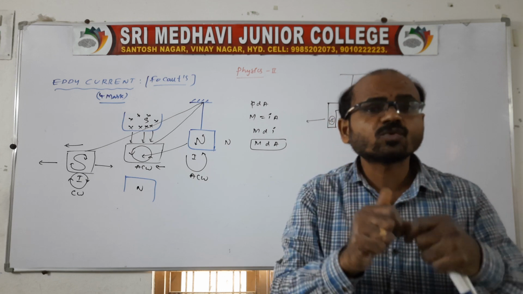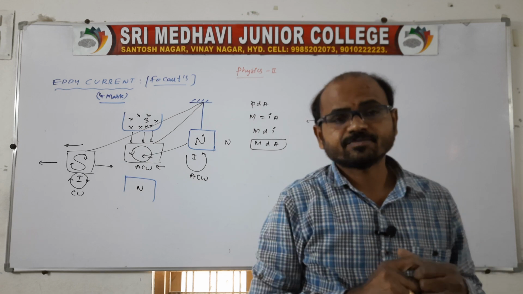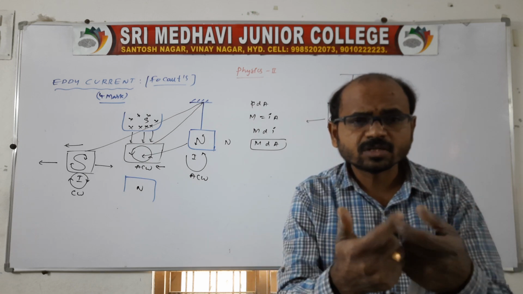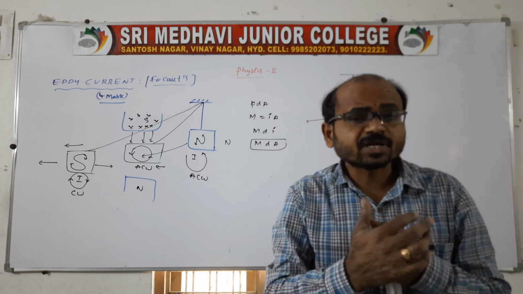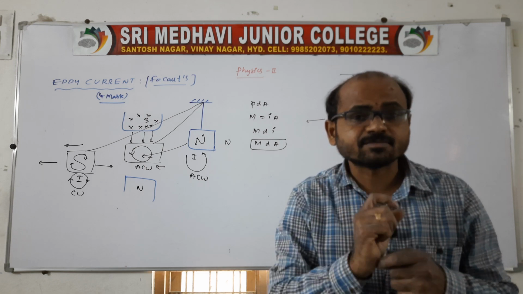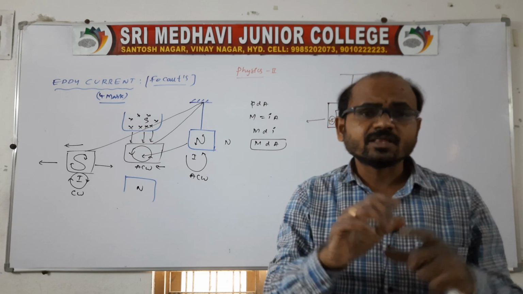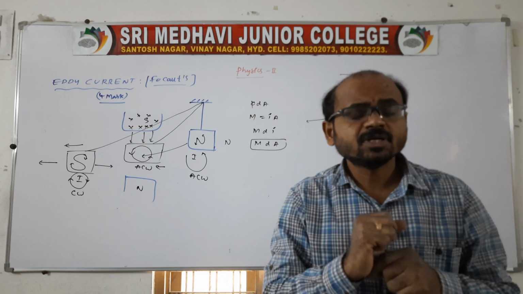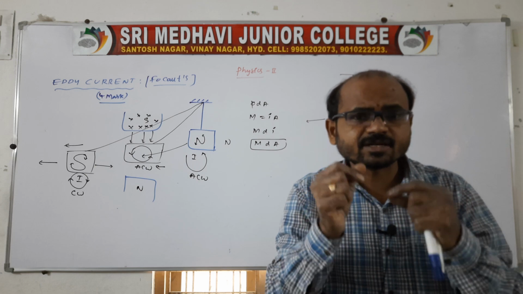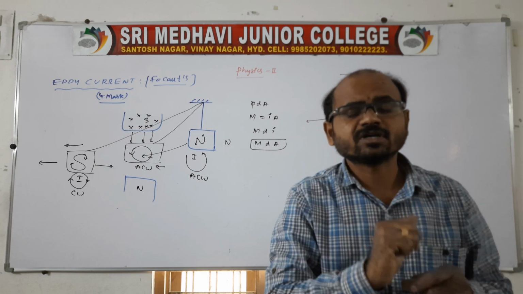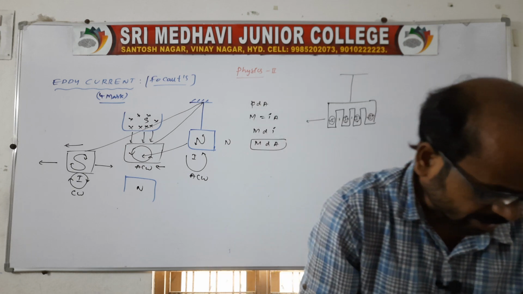There it is required, what? There we can produce electromagnetic currents, or we can say eddy currents are required. See, eddy currents, what will they do? Definitely they oppose the motion. So that is what we call electromagnetic trains, magnetic trains. In the brake system, eddy currents are generated. Because eddy currents are generated in the train, they oppose the motion of the train. So it is one important application of eddy currents.